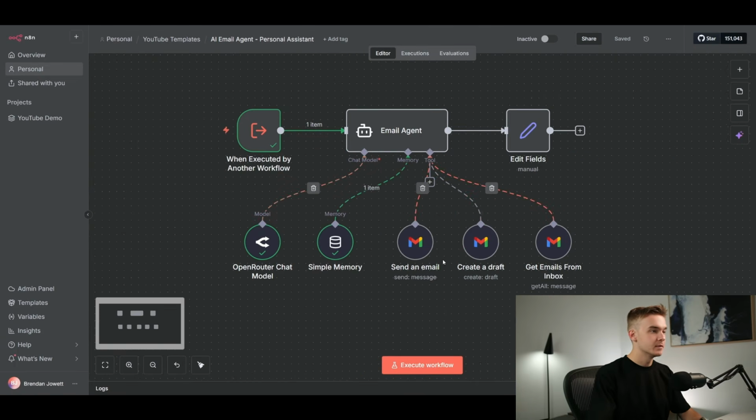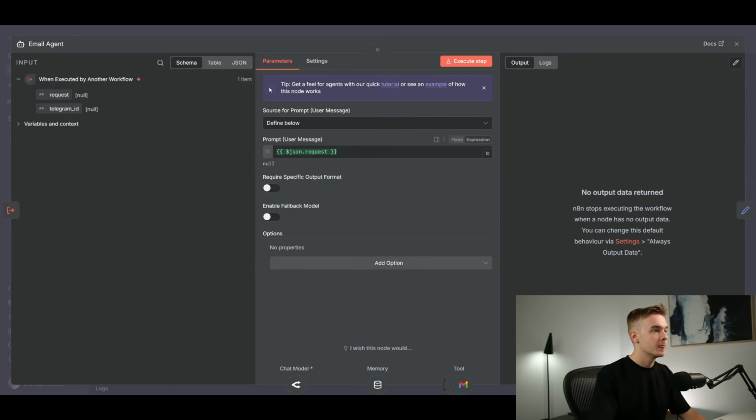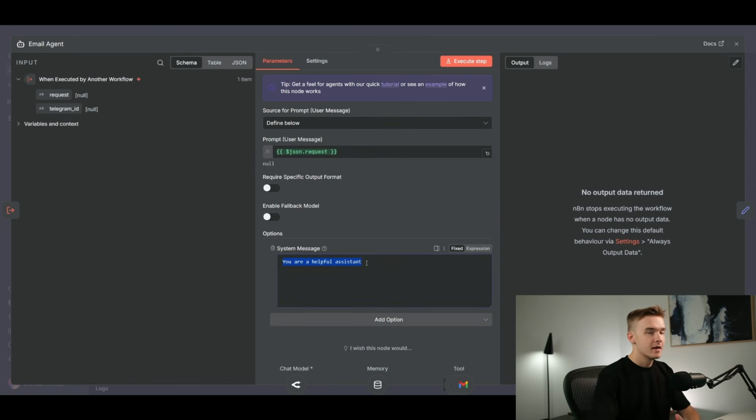I'm now going to do some prompting to make sure that this system works really well and can communicate with all the different tools, and it's going to be actually useful for us. So if I jump into the email agent right here, we can add in a main system message if we click into the options here. This system message will just be pretty much telling it that it's specifically an email agent. It's got access to these 3 different types of tools, and based on the user request, use the ones that you think are going to be most relevant. So you are an email AI agent.